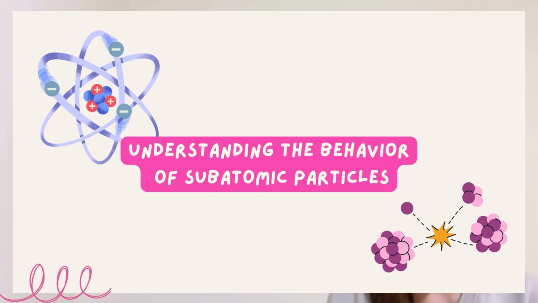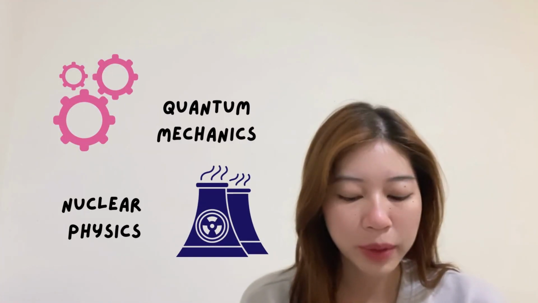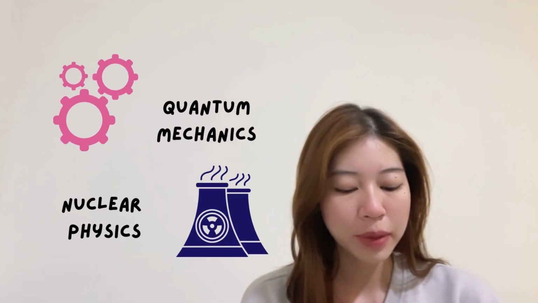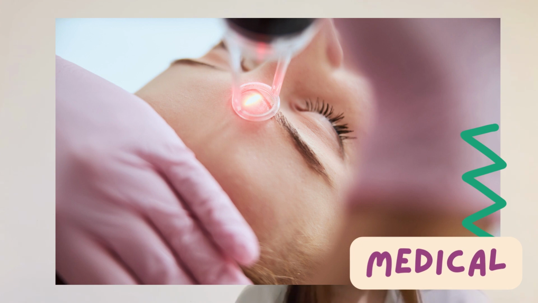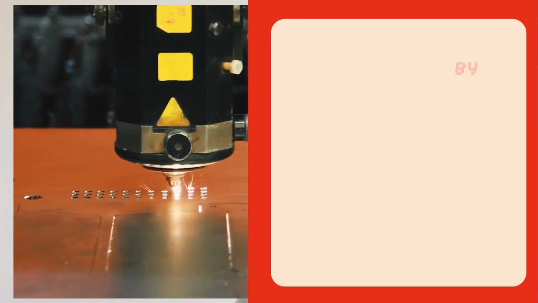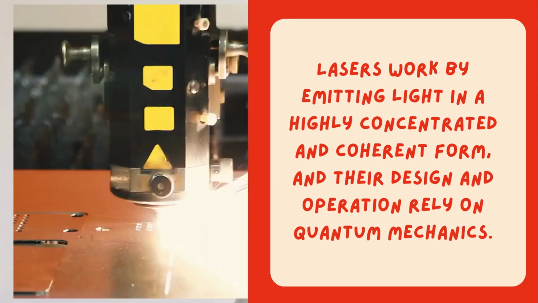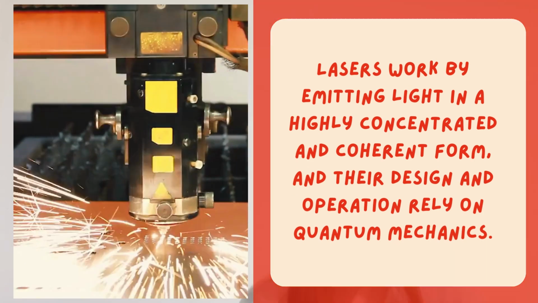Planck's quantum theory explains the behavior of subatomic particles and provides insights into the properties of particles such as photons, electrons, and atoms, which are crucial for many areas of science, including quantum mechanics and nuclear physics. The second one is that it's important to the development of lasers. Lasers are widely used in industry, medicine, and research. Lasers work by emitting light in a highly concentrated and coherent form, and their design and operation rely on quantum mechanics. The third one is that it leads to the development of quantum computing.